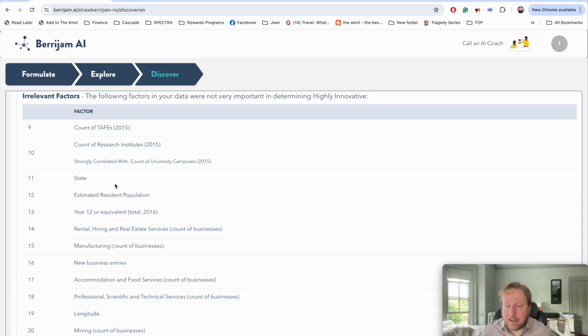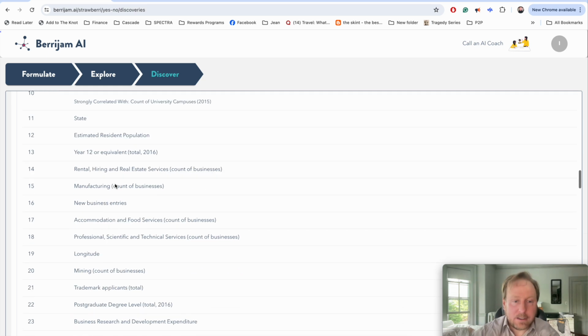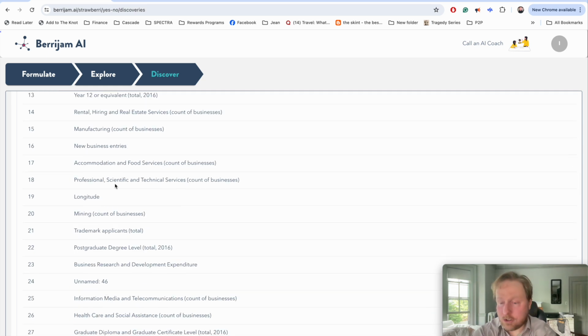Now, let's get into the thing that I also find always interesting when we run through these data sets. What's not relevant? What are the factors that one would assume are more likely and don't matter as much? So, number of research institutes doesn't matter as much. State, the total population of the area. Manufacturing, longitude, so this way around the country.